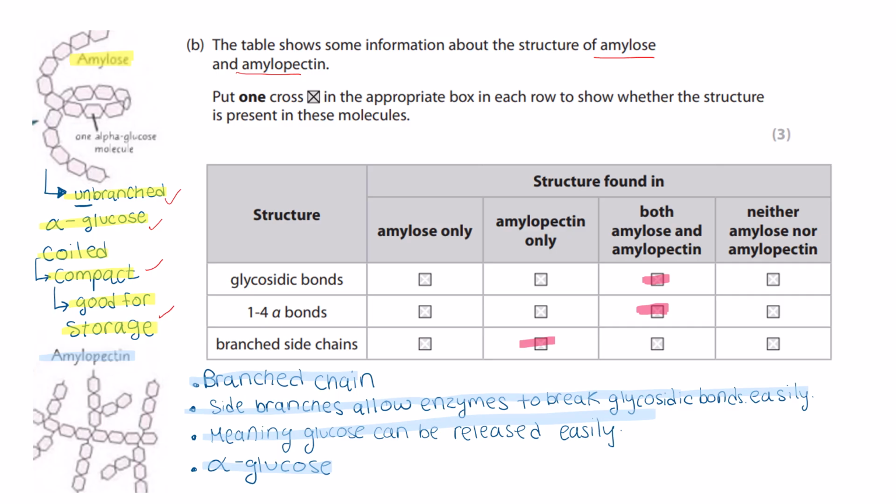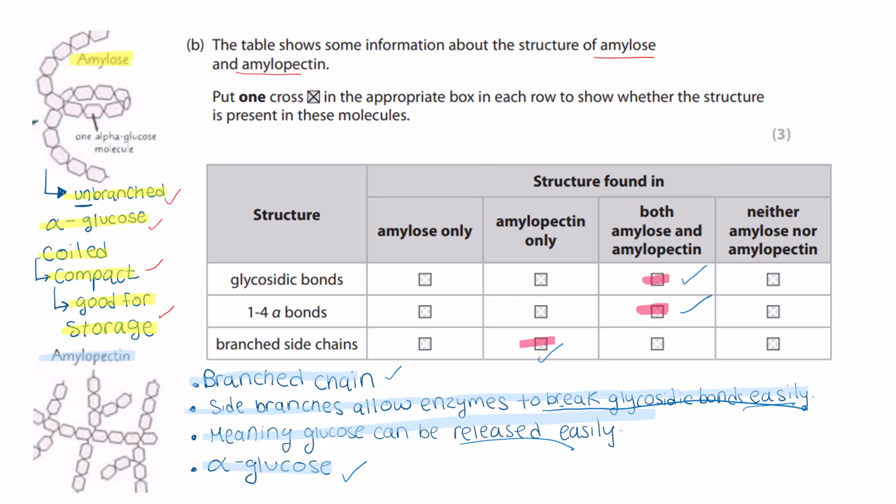Whereas amylopectin is branched chain, and the side branches allow enzymes to break glycosidic bonds easily, meaning that glucose can be released more easily, therefore releasing energy faster, and it's also alpha glucose. So both amylose and amylopectin contain glycosidic bonds, and they contain 1,4-alpha bonds because they're both alpha glucose. Now, branched side chains are only present in amylopectin. Remember, they're branched for the enzymes to break glycosidic bonds more easily to release energy faster.